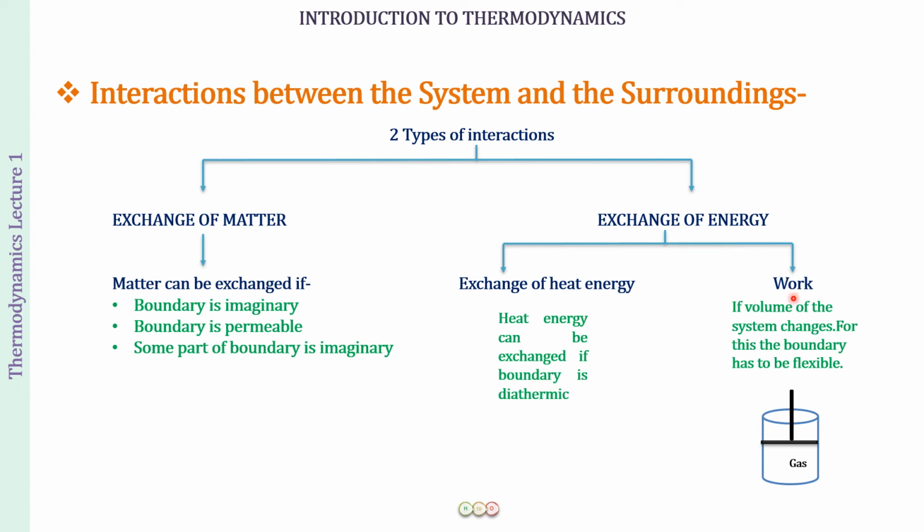And then we have work. Well, work is going to be when the volume of the system changes. So that is also going to be exchange of energy. For example, if we take this vessel in which we have fitted a piston, when we apply pressure on this piston, we are going to force it down. Well, it is said that if there is some gas inside it, we are doing some work on the gas. So that is also an exchange of energy, and for this the boundary has to be flexible. So now you understand where all we can use these different terms of the boundaries.